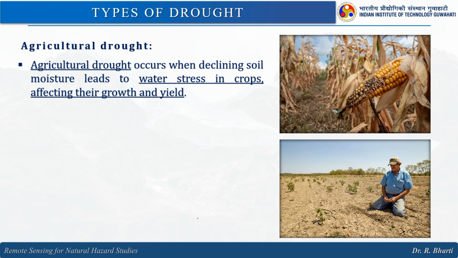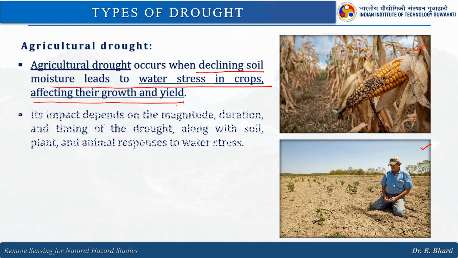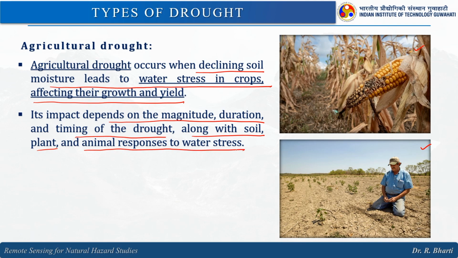Now comes the agriculture drought. So, here you can see these photographs that will help you to understand what we mean by agriculture drought. It occurs when declining soil moisture leads to water stress in crops, affecting their growth and yield. Its impact depends on the magnitude, duration and timing of the drought, along with soil, plant and animal response to water stress, because this is a stress condition for plants also. So, whether they will be able to manage with less water depends upon the type of the crop.